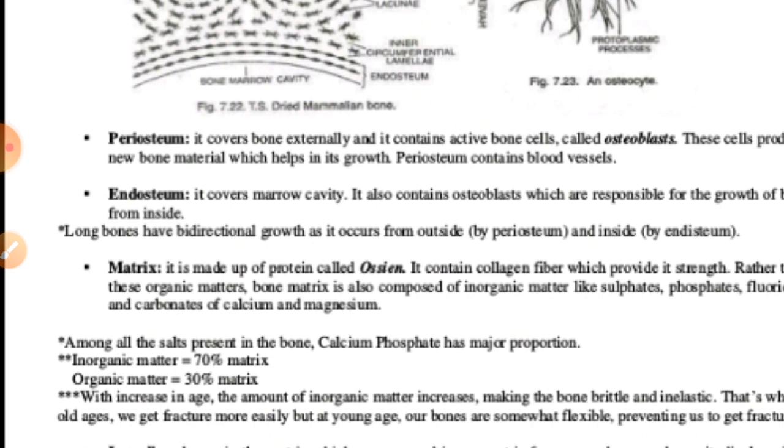Generally this endosteum is found outer to the bone marrow, or we can say the bone marrow cavity, generally found outside of the bone marrow cavity, and it comprises the white fibrous tissue and the bone forming cells, called osteoblasts, and the latter produce new bone material over there. The third one that we can say is the bone marrow.